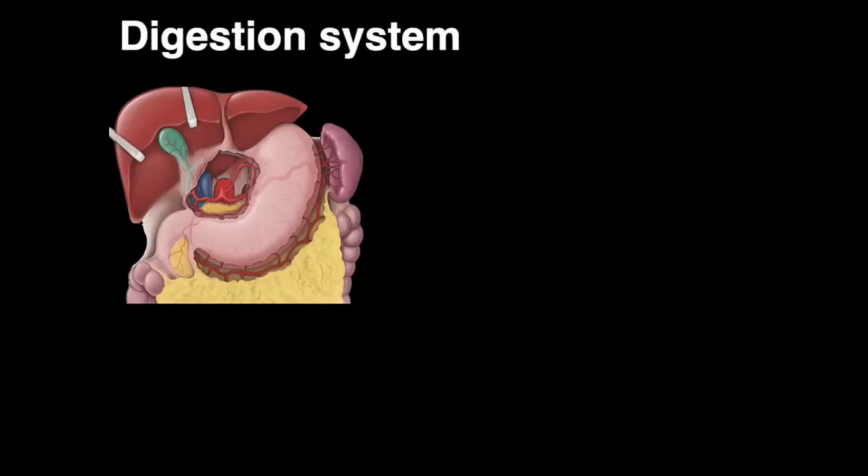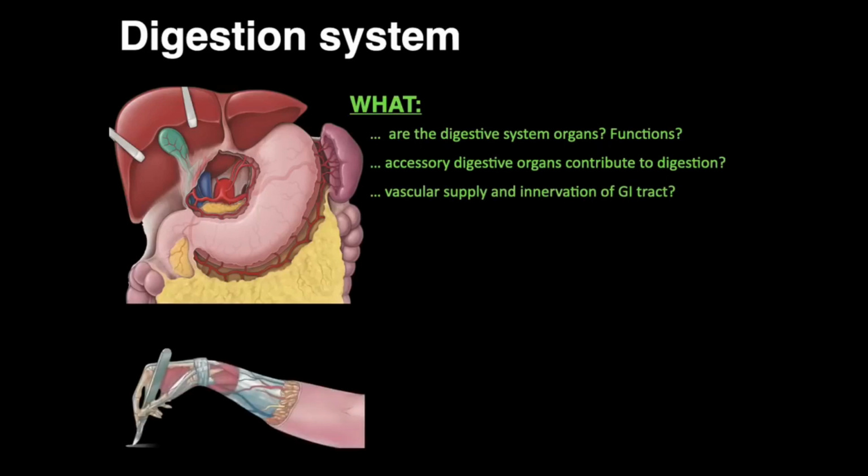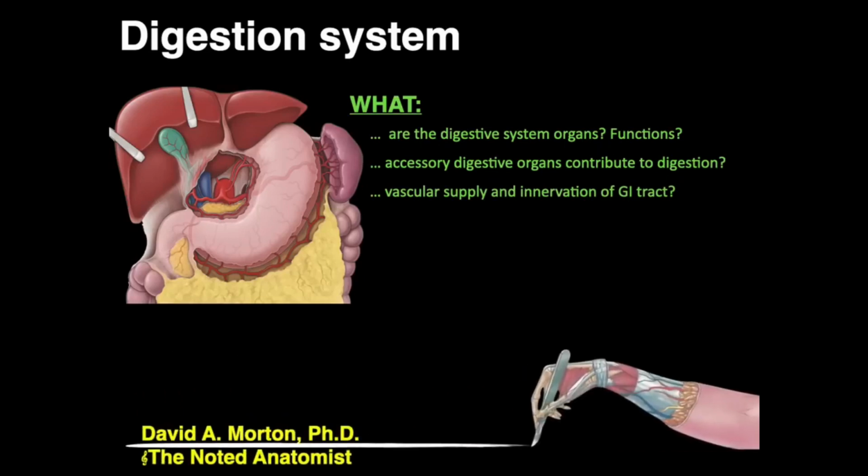Okay, we're going to talk about the digestive system and answer the questions: what are the digestive system organs and what are their functions? And what accessory digestive organs contribute to digestion? And what's the vascular supply and innervation of the GI tract? My name is Dr. Morton, and I'm the noted anatomist.